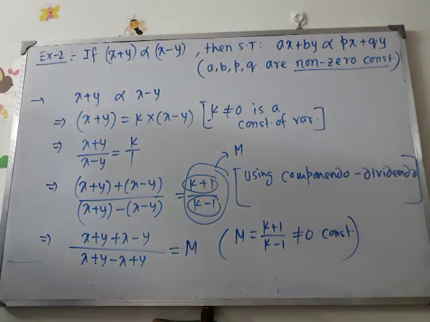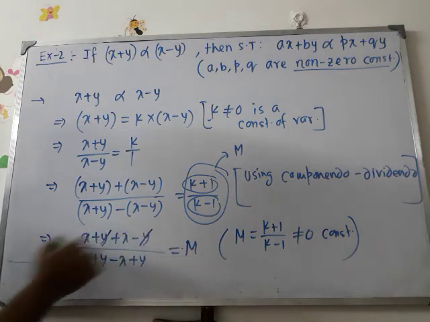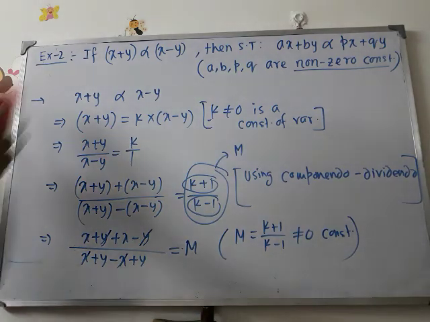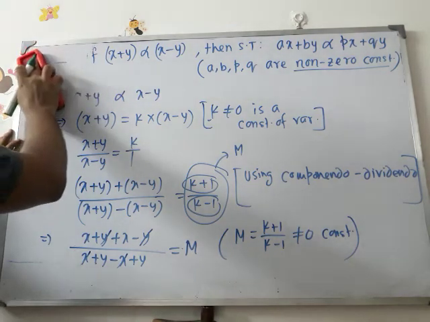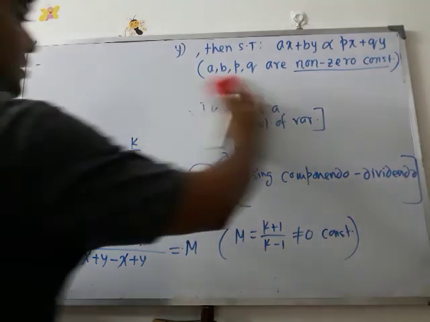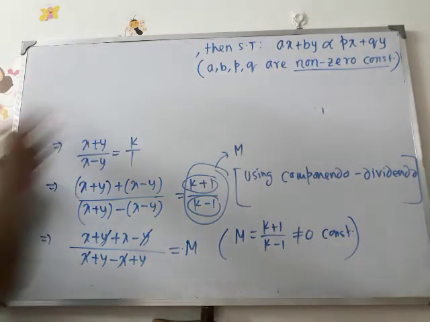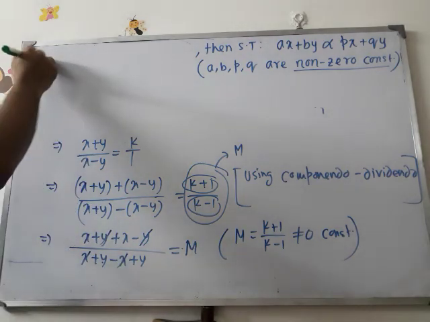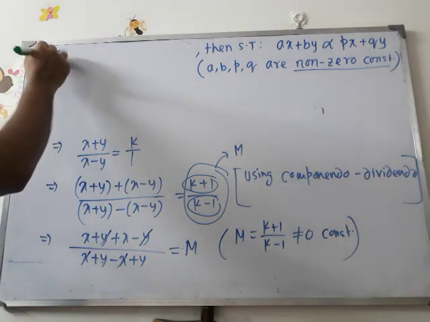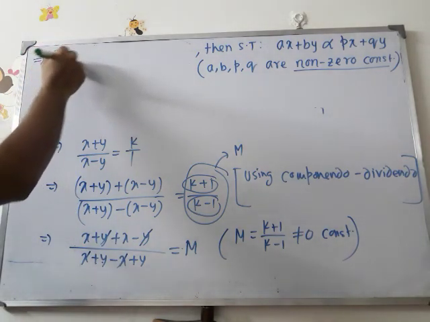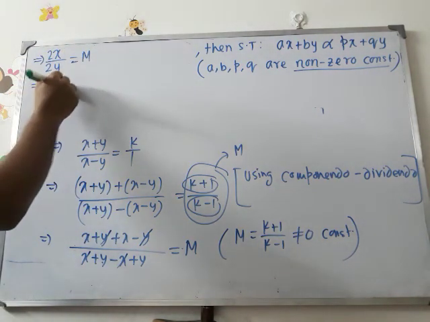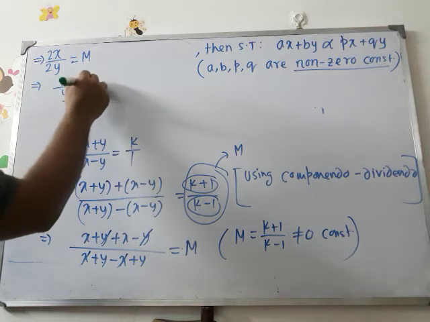Now cancelling the common terms, here ultimately we have 2x by 2y equals m, that is x by y equals m.